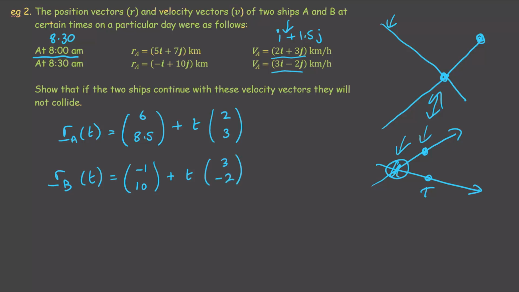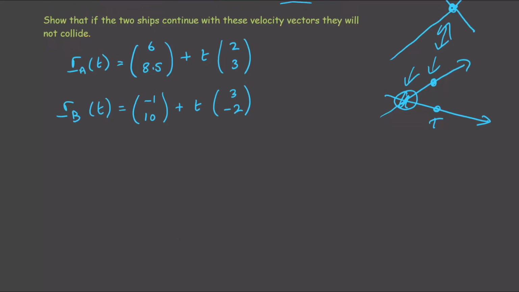Now, if they were going to collide, we would have to have 6 plus 2t equal to -1 plus 3t. If we solve that, we get t equals 7.